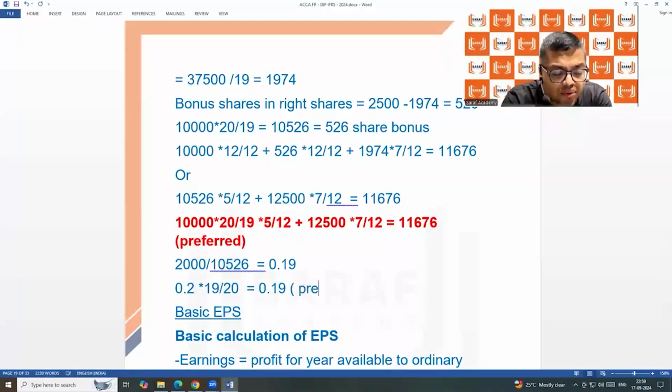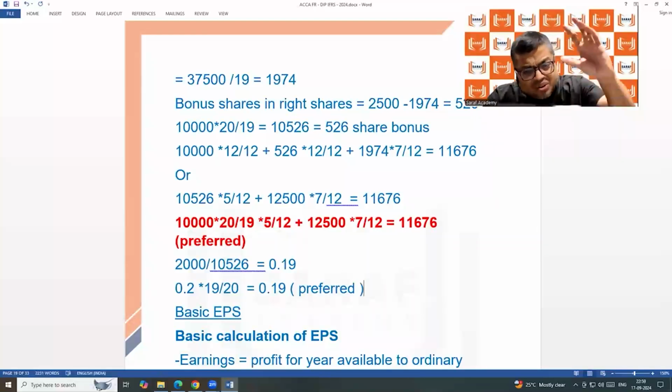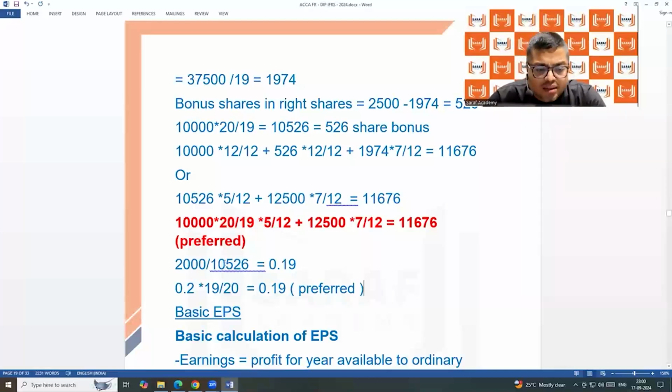This is preferred. So that is why I was saying in the beginning, 10,000 into 12 by 12, 4,000 into 8 by 12, because with rights and bonus it will become very difficult. The chances of mistake are very high. But with the bonus fraction, 4 by 12, 7 by 12, it becomes easy. For that reason, this is preferred. It is not necessary that doing the longer way is wrong, but you will have to work it out, it takes that much effort. Who will do that? Digest the concept once, understand it, then use the shortcut.